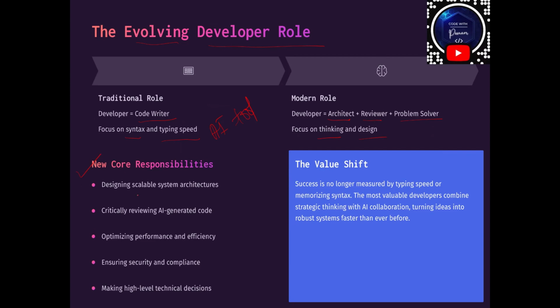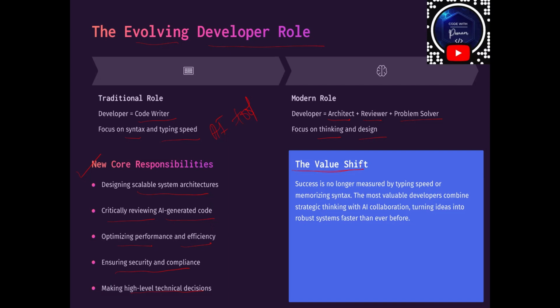We have to design scalable architectures. We have to critically review the AI generated code. We have to make sure we are optimizing the performance and efficiency. We have to ensure security and compliance. We have to make high level technical decisions. So here the value is shifting.